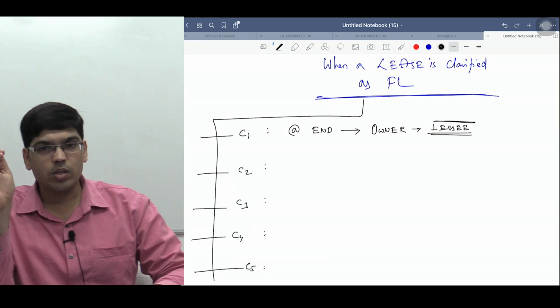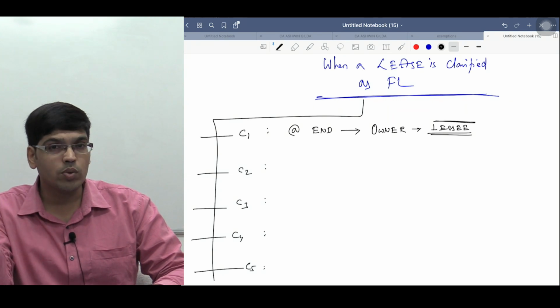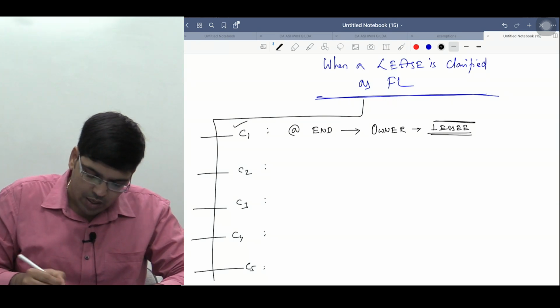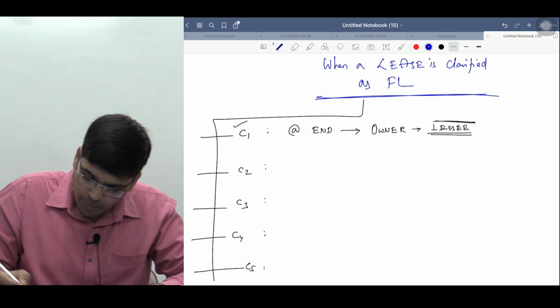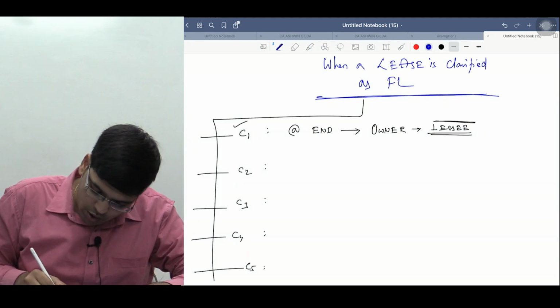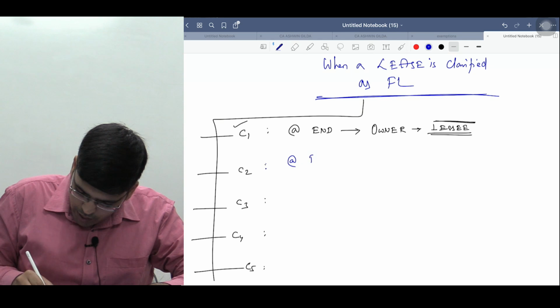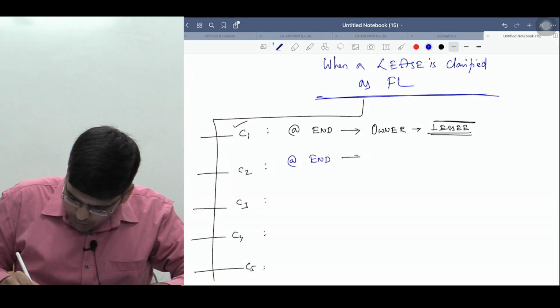If at the end of the lease term the ownership of the asset is transferred to the lessee, then you can classify the lease as a finance lease. Am I clear? Let's see what condition number 2 is. Condition number 2 is that at the end of the lease term,